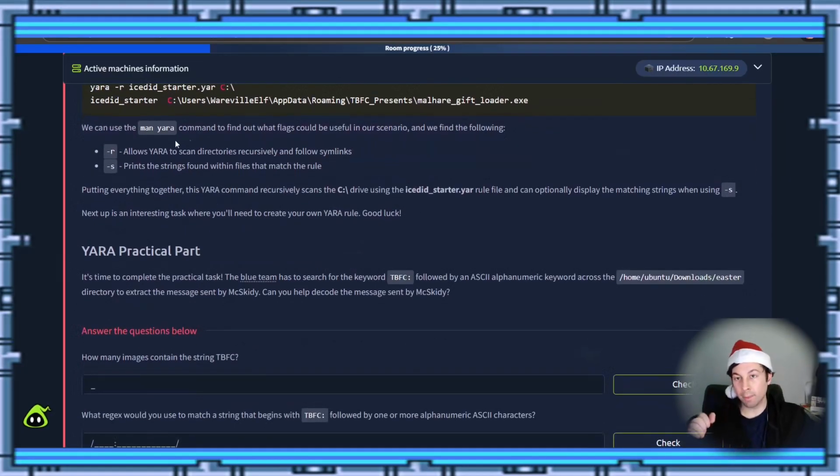We can see man yara, so man is like the manual help page, if you will. You type man, and you type generally any other command, and it'll tell you about it. It tells us that -r allows YARA to scan directories recursively, which means not just the top layer but going down into the children. And then we can also follow symlinks, which are like shortcuts. Then we have -s, which prints the strings found within the file that match the rule, so it gives us something to actually look at and see.